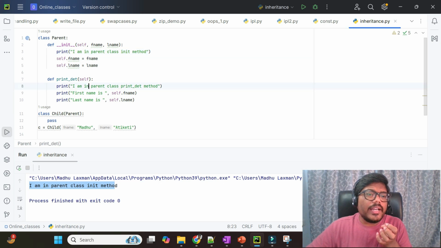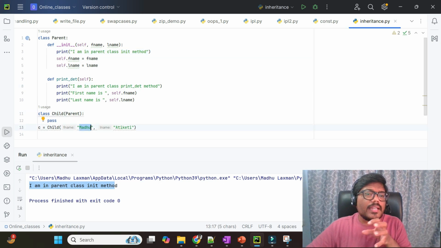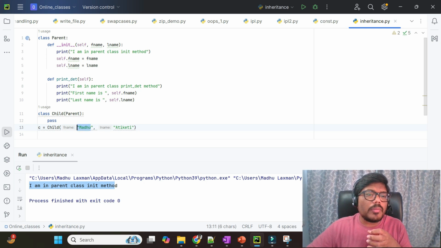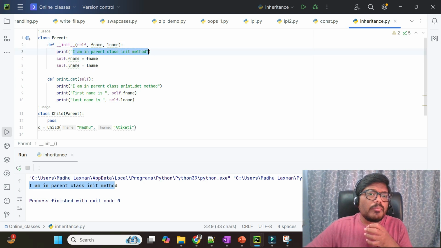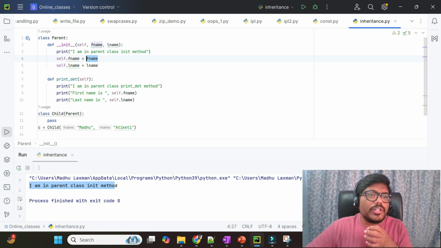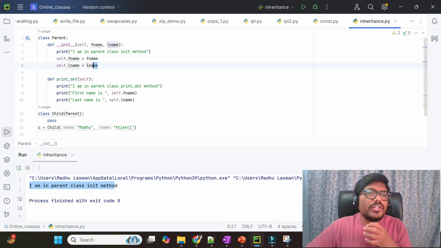It will try to assign the variables that we are passing here: Madhu will be captured in the first fname, Atiketi will be captured in the lname.